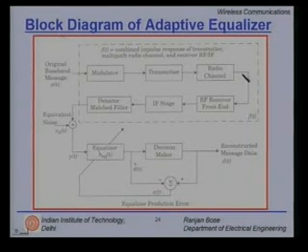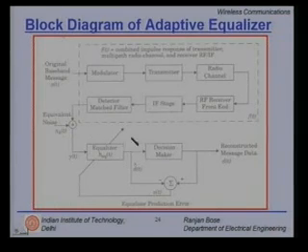Here noise and fading effects get added, leading to a very distorted received signal. Then it goes through the RF receiver front end, passes through the IF stage, and then the detector and matched filter. Your equalizer usually works either at the IF stage or at the baseband.